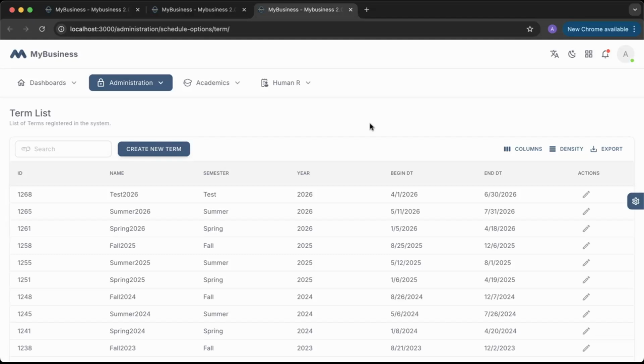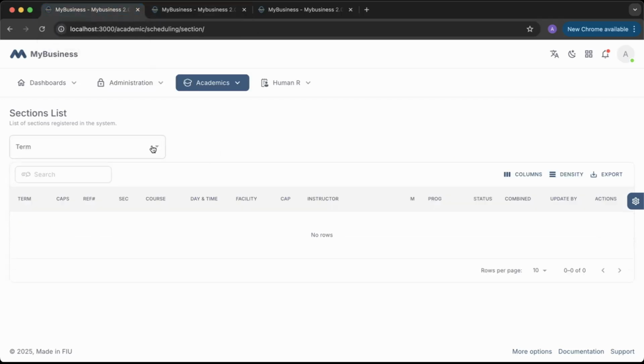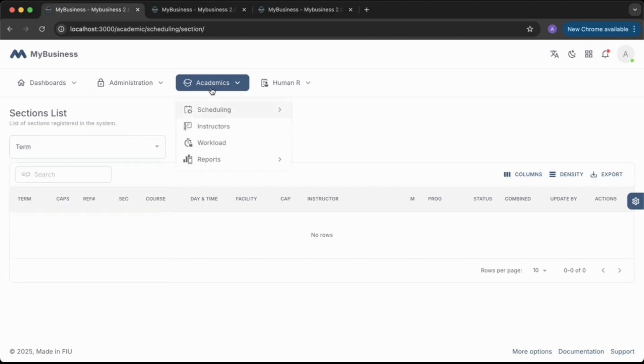To create a section, you first want to make sure you have your term already listed and that you have an access period ready for your term. Otherwise, you're not going to get a Create Sections button. When I click my term in the sections list, which you can access by going to Academics, Scheduling, and clicking the Sections tab,